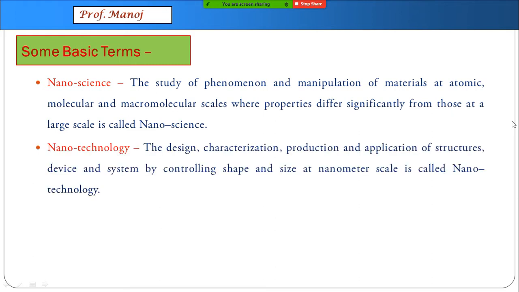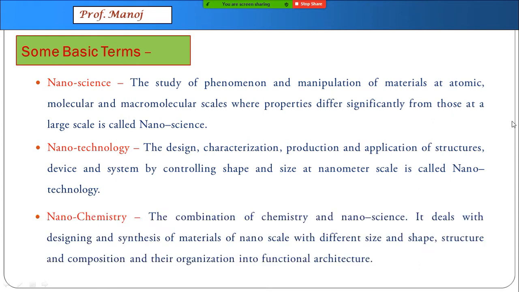Using nanoscience, now we have what is known as nanotechnology. In nanotechnology, we are going to go for design, characterization, production, and applications of structures which are maintained at nanometer scale. By nanometer, we simply mean 10 raised to minus 9 meter.